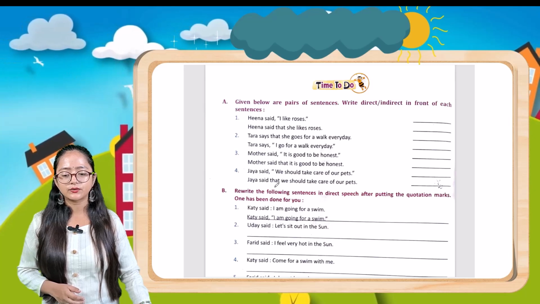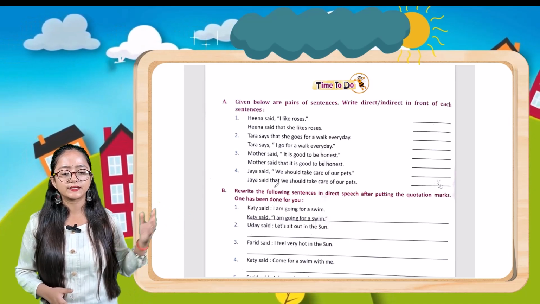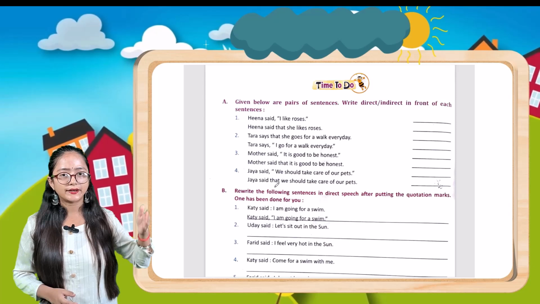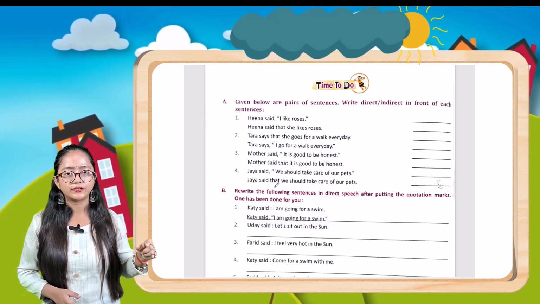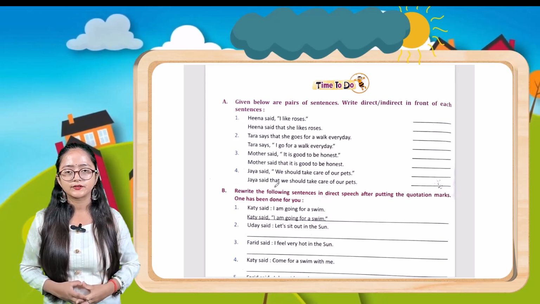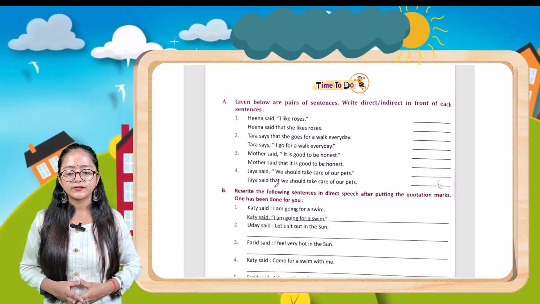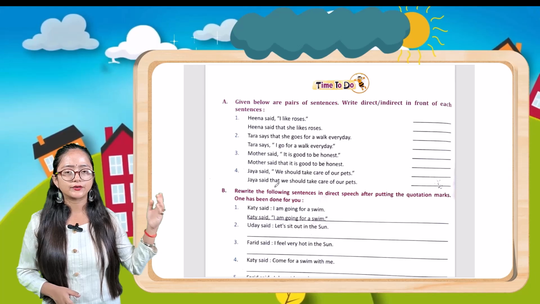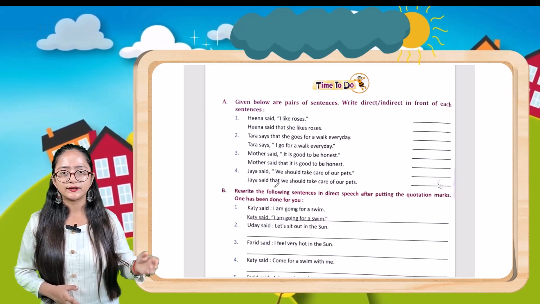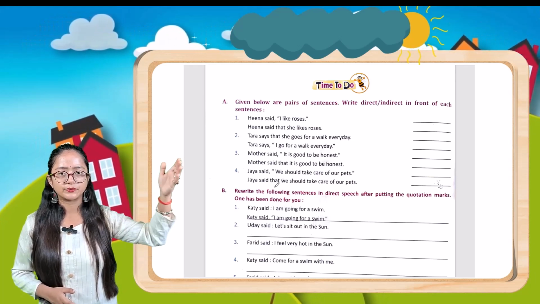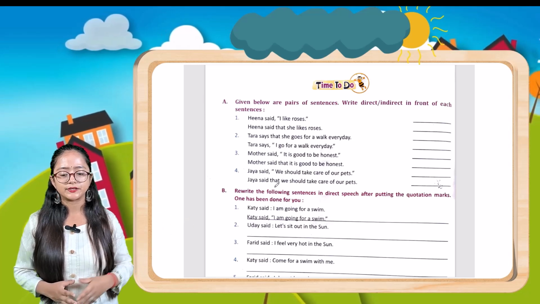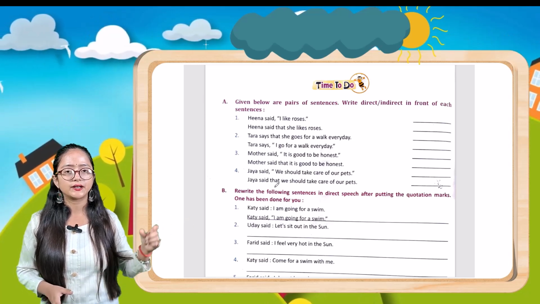The first question is: given below are pairs of sentences. Write direct or indirect in front of each sentence. So you just have to point out whether it is the direct one or the indirect one. First one, Hina said, I like roses. Here you can see clearly the comma and the quotation marks, so this is direct speech. Next, Hina said that she likes roses.